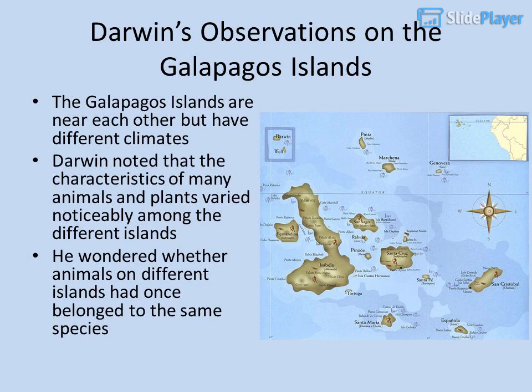Darwin's observations on the Galapagos Islands. The Galapagos Islands are near each other but have different climates. Darwin noted that the characteristics of many animals and plants varied noticeably among the different islands. He wondered whether animals on different islands had once belonged to the same species.